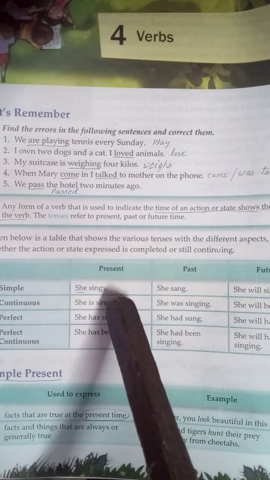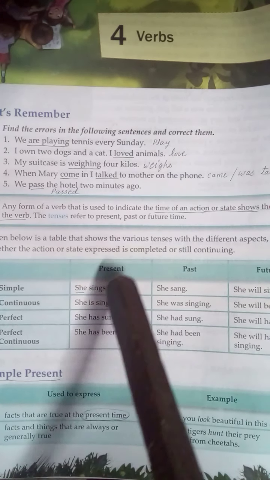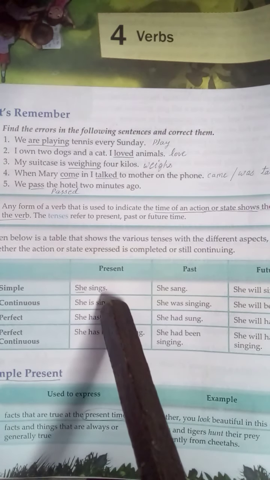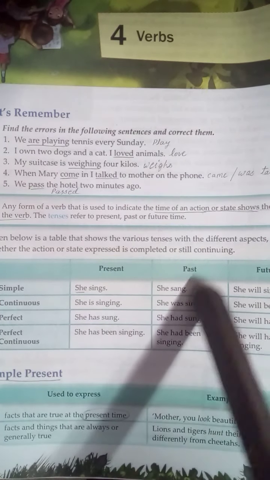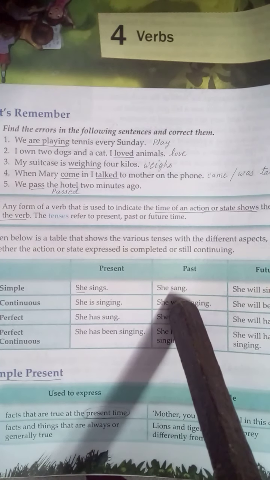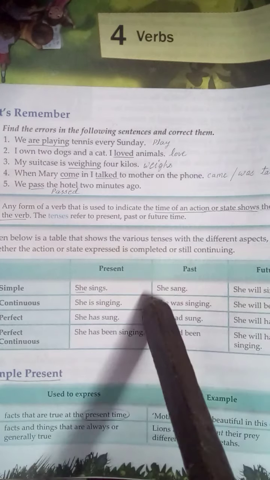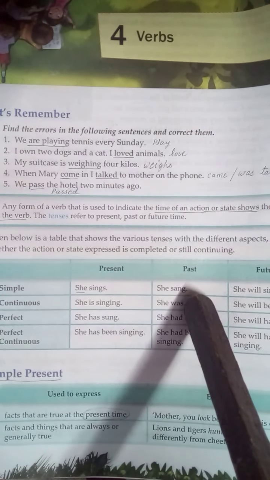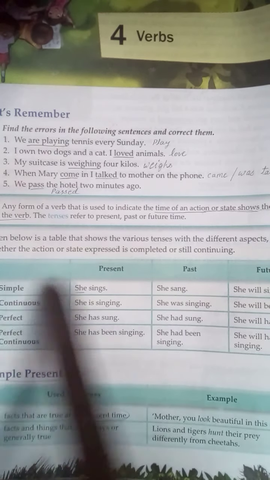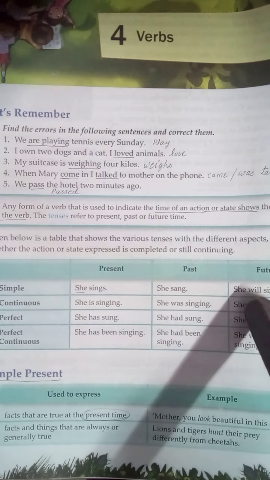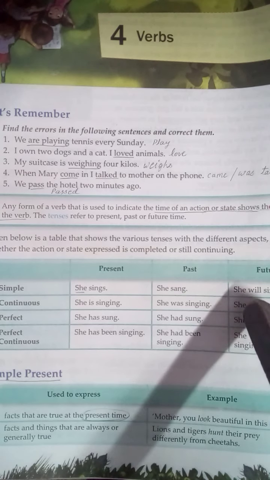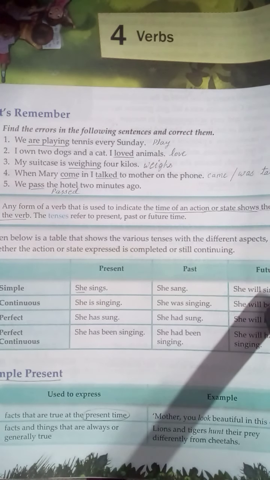The simple sentences you can call present simple tense. Here, past: she sang, he played, he went. That is in the past. This is simple past. Future: she will sing. You'll use 'will' here. She will sing.